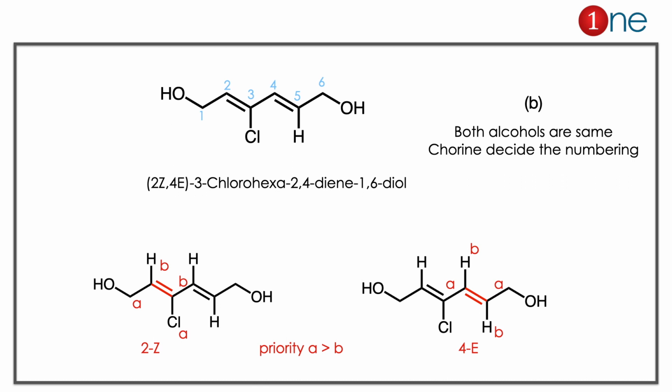Here the concept you have to learn is to draw separately and find the configuration. If you draw as such, you will get confused. The second thing is both alcohols are in the same position, but chlorine decides the numbering here. That's what's special here. If you count from one side, chlorine will come at 3, from the other side it will come at 4. So we give the lowest numbering, so chlorine is on the third position.